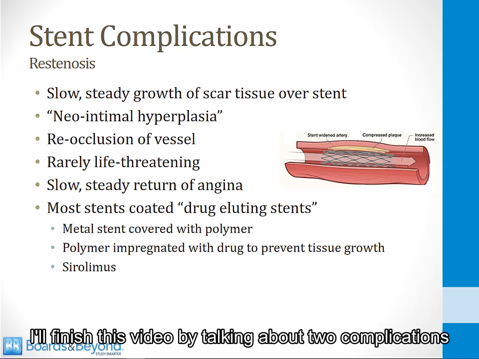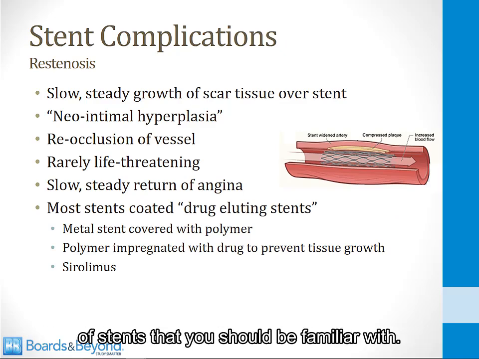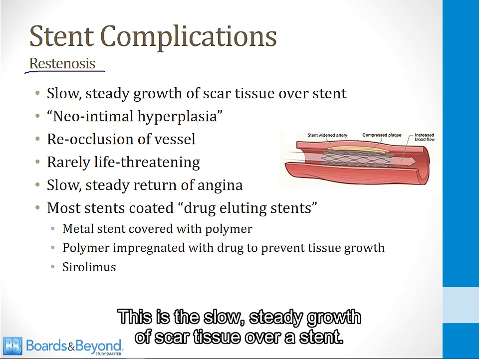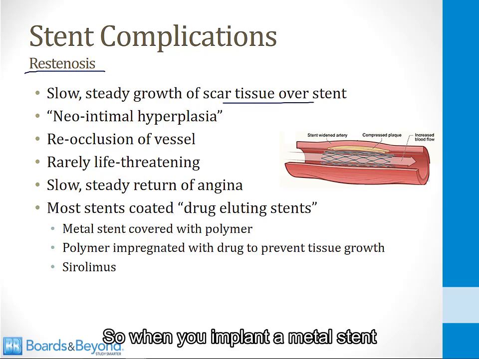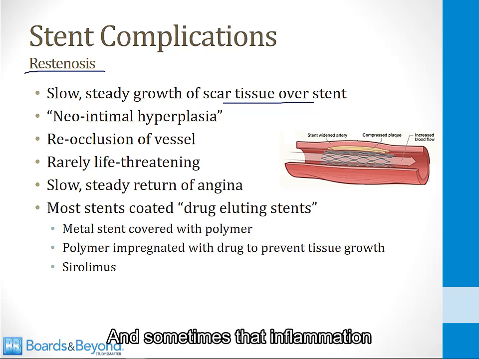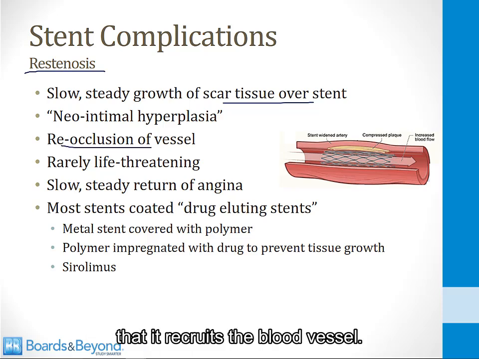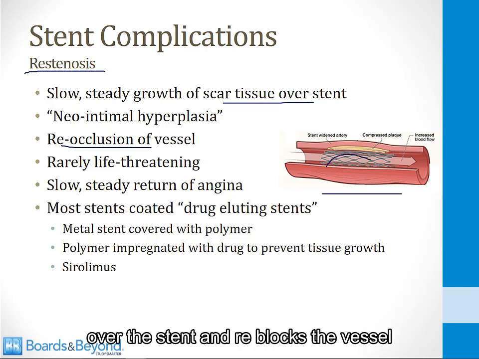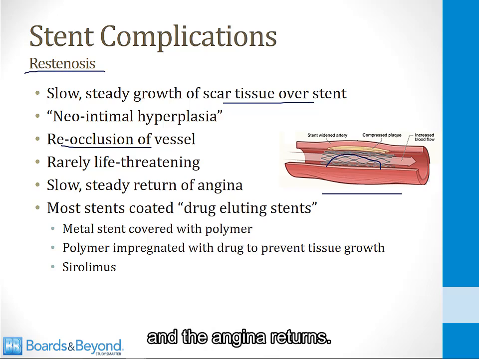I'll finish this video by talking about two complications of stents that you should be familiar with. The first one is called restenosis. This is the slow, steady growth of scar tissue over a stent. So when you implant a metal stent into the wall of a coronary artery, you cause inflammation, and sometimes that inflammation leads to so much scar tissue formation that it reoccludes the blood vessel. So if you look at this drawing on the right side of the screen, we've got a freshly implanted stent and good blood flow through the vessel. But sometimes scar tissue grows over this stent and reblocks the vessel and the angina returns.